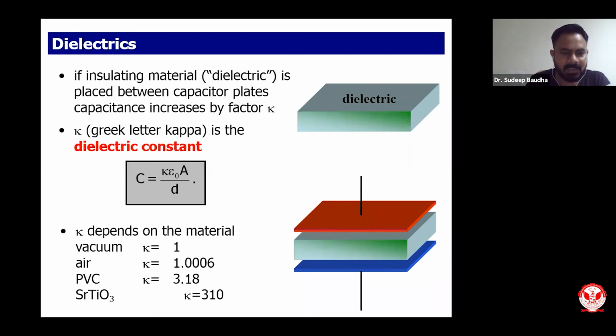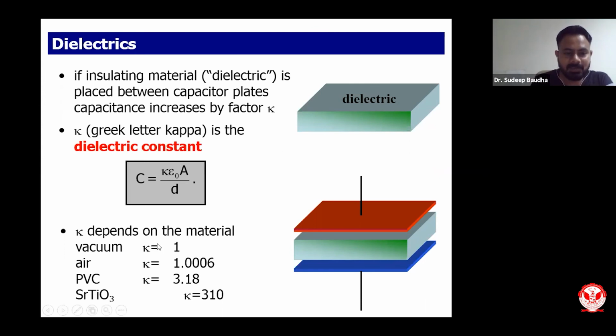Generally, for some materials I have mentioned the dielectric constant. For vacuum it is 1. For air it is about 1.006. We generally consider air as a vacuum in most cases, but in the practical world, air has a slightly different dielectric constant. So kappa for air is 1.006. For PVC, kappa is 3.18. And there is one material, I don't know its full form, but it is some alloy of titanium, which has kappa of 310. So it is very interesting.